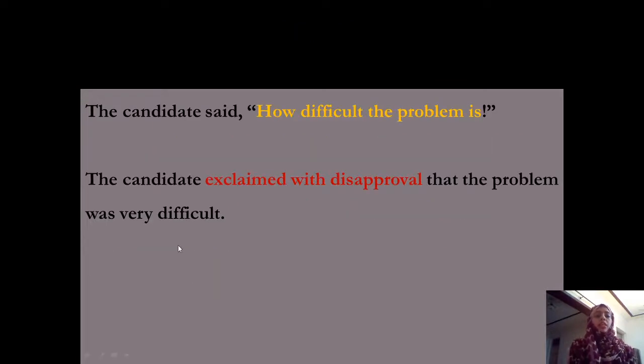Now this is the last example. The candidate said, how difficult the problem is. The candidate exclaimed with disapproval that the problem was very difficult.